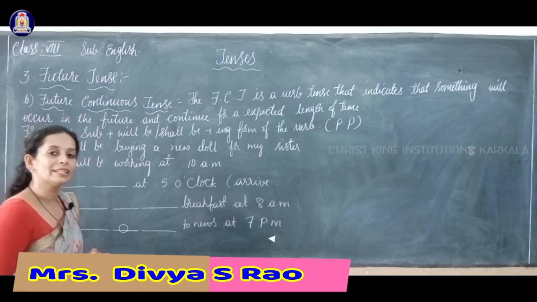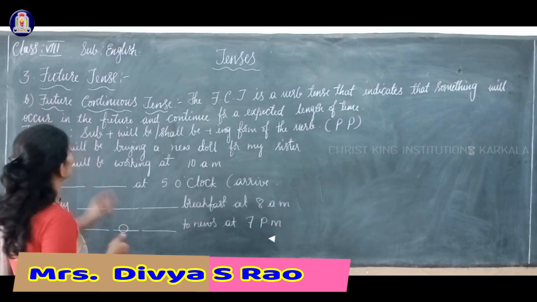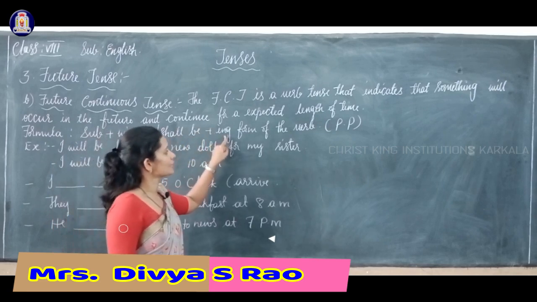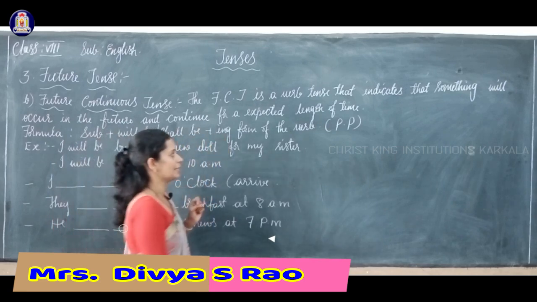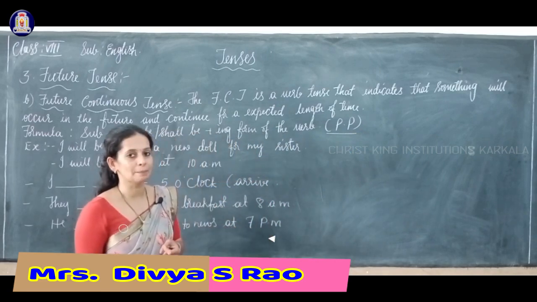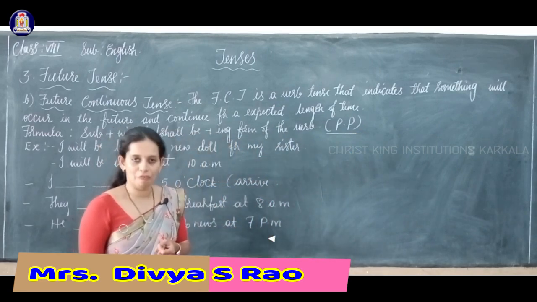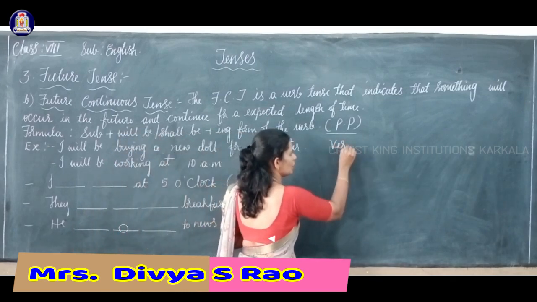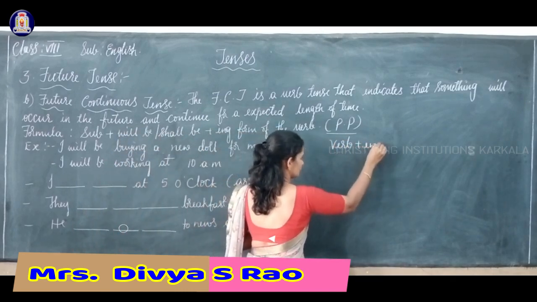So what is the formula for it? Subject plus will be or shall be plus ing form of the verb. Ing form means, as I already told you, the present participle form of the verb, that you have to add ing to the main verb.